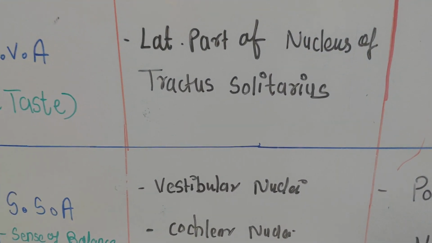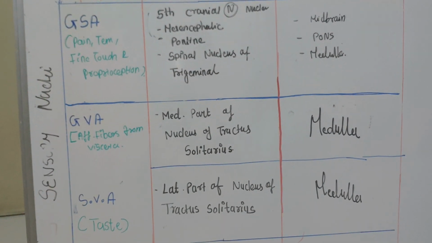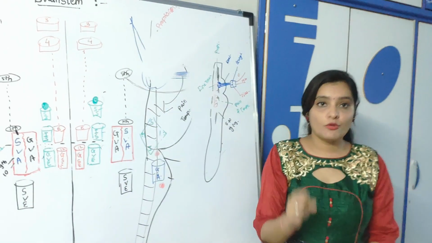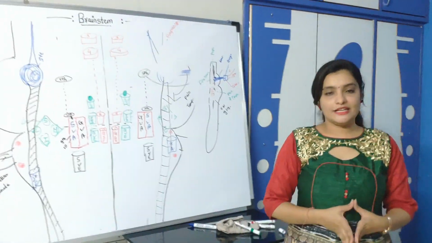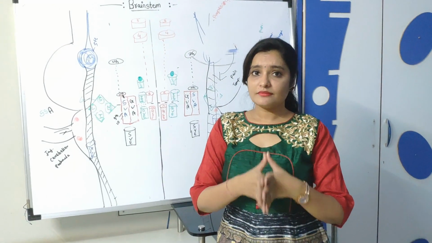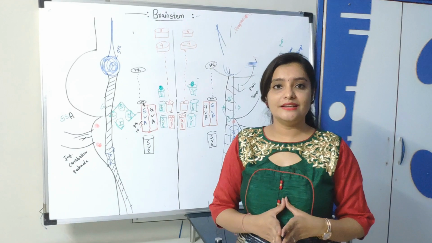So guys, this is all about the sensory nuclei of the brainstem. I hope you understood about the motor as well as the sensory nuclei in the brainstem. It is not so hard. If you are clear with your concept, you can remember this very easily.